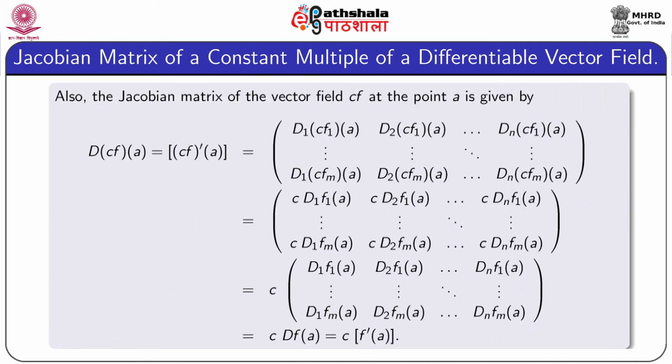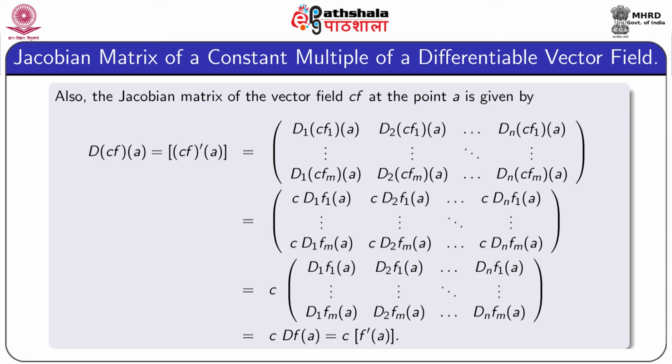Also, the Jacobian matrix of the vector field CF at the point A is given by D CF A, the matrix corresponding to CF dash A, which is the m by n matrix whose first row consists of D1 CF1 A, D2 CF1 A up to Dn CF1 A. It is nothing but the row consisting of C D1 F1 A, C D2 F1 A up to C Dn F1 A.